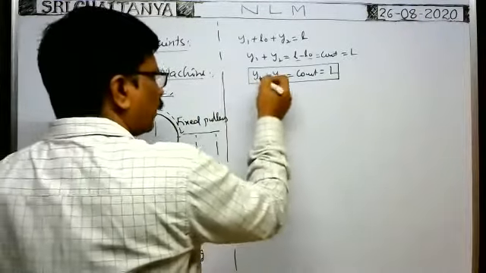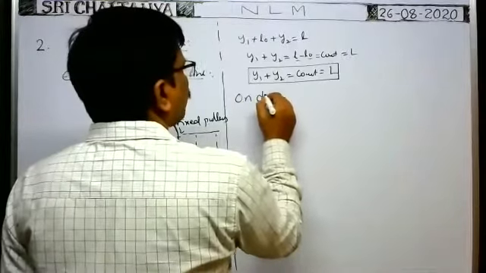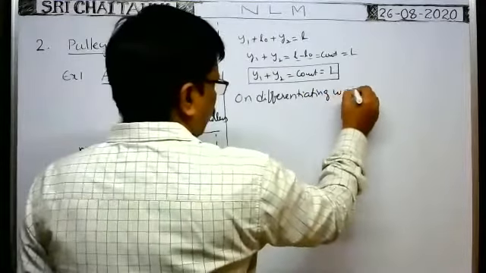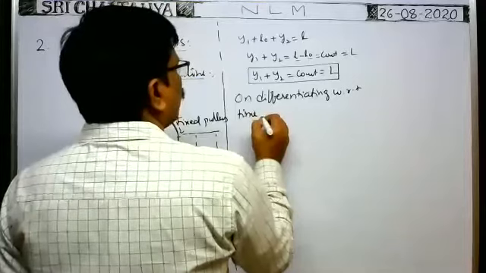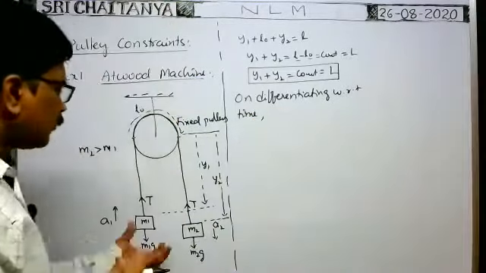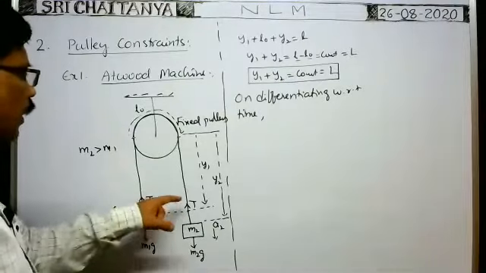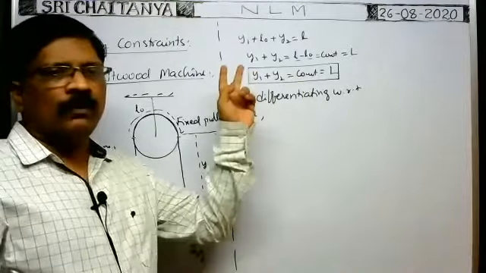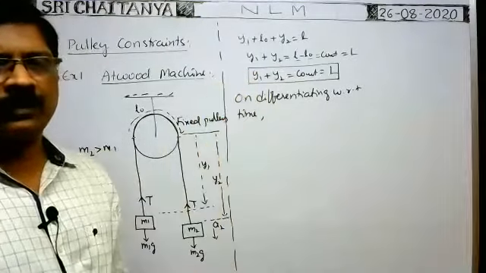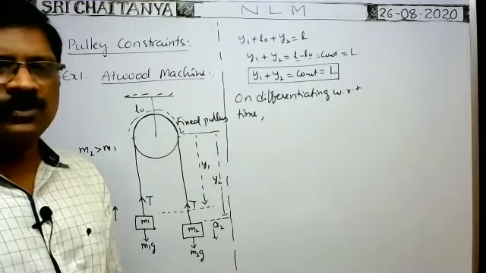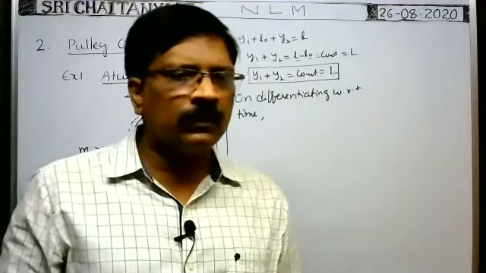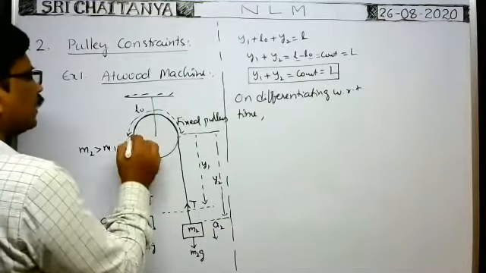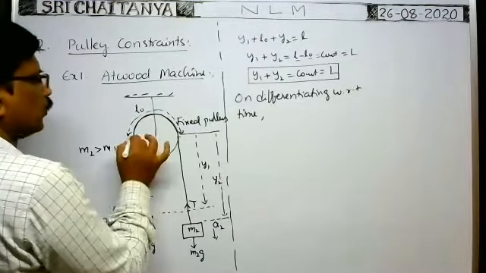Next, we differentiate this with respect to time. Why? Because whenever the two blocks are released, this block goes up and this block comes down, which means the y1 value decreases with time and the y2 value increases with time. That means the y1, y2 values change with time. L0 I already said, it is in the diagram also. L0 is the length of the string over the pulley from this position to this position.